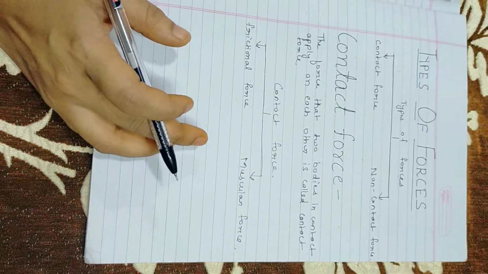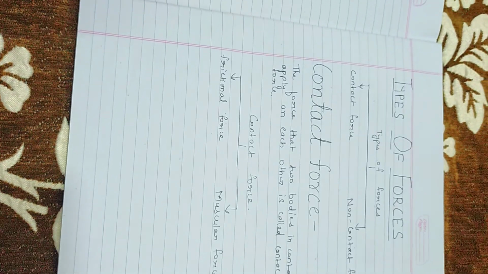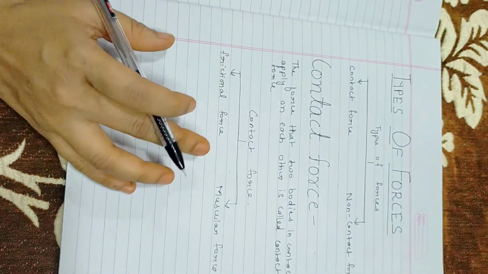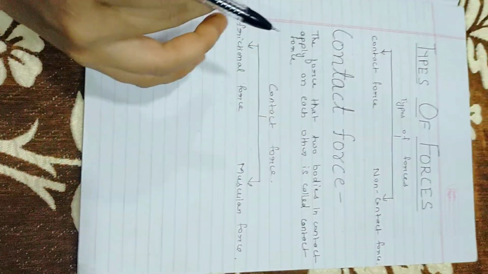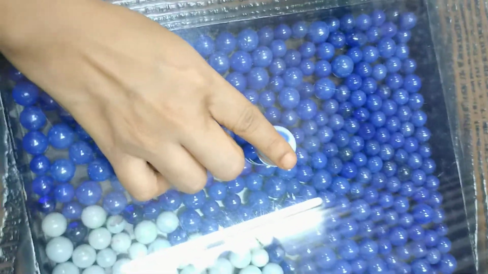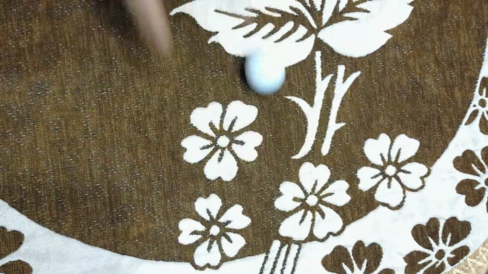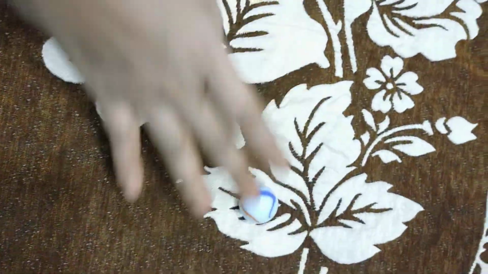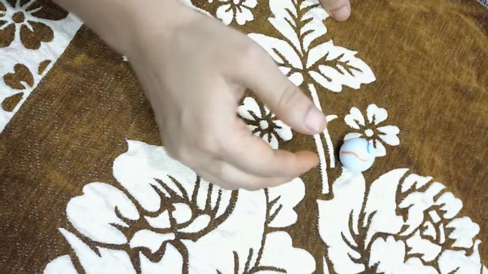Next is frictional force. It is the force which acts between two bodies in contact. It is a force which opposes motion. For example, see this ball moving. Now it has moved so long. Now again see this ball moving. Now you can see it stopping after moving a very small distance.